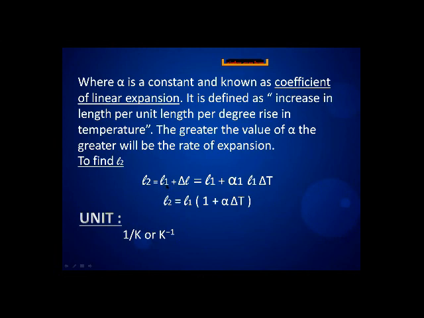So when we shift L1, it adds to delta L. So L2 is equal to L1 plus delta L, which is L1 plus alpha L1 delta T. Taking L1 common, L2 is equal to L1 multiplied by 1 plus alpha delta T. The unit of the coefficient of linear thermal expansion is 1 over K, or per Kelvin.